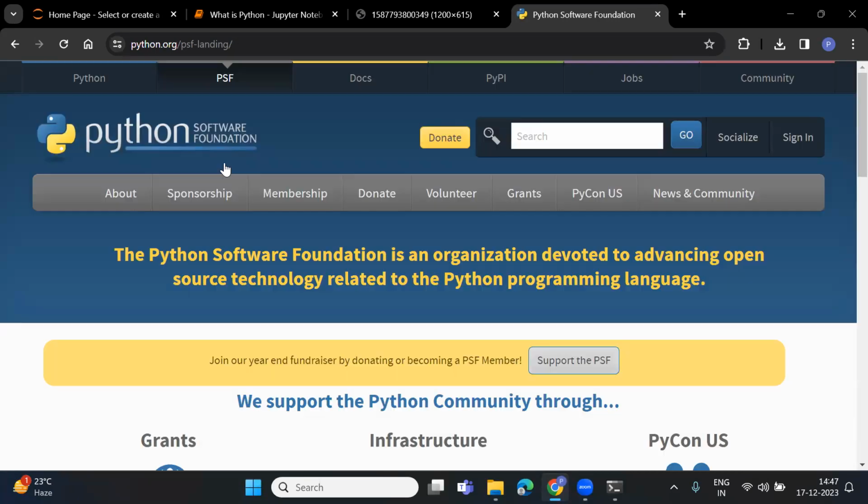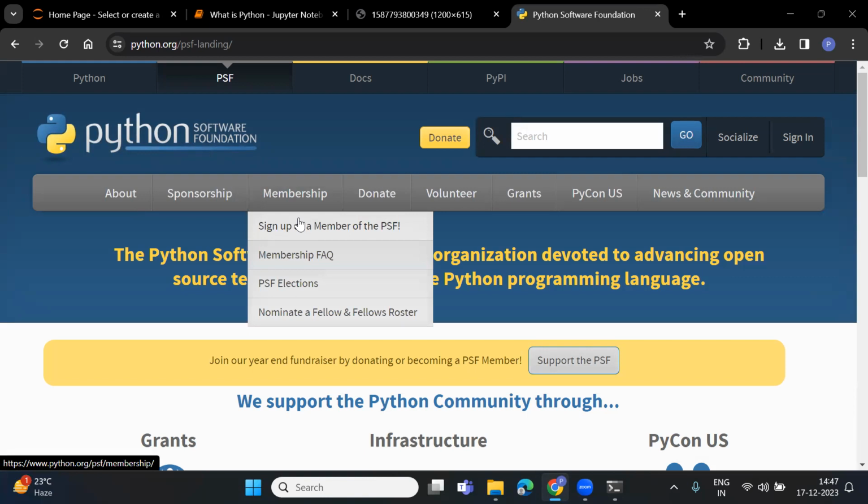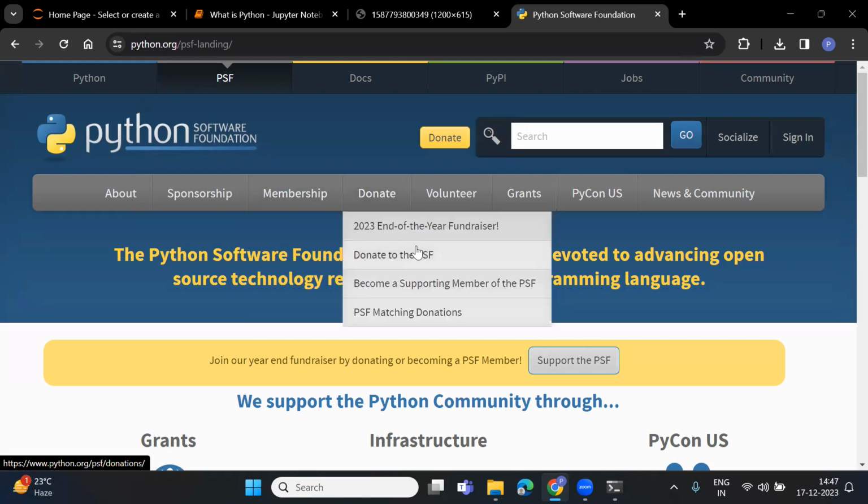This foundation is taking care of the versions of Python. Whatever versions there are, all of them are taken care of with the help of the Python Software Foundation. There are also memberships. If you want to be a part of it, you can be, because it is open source.